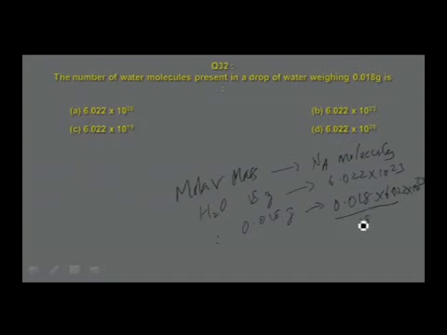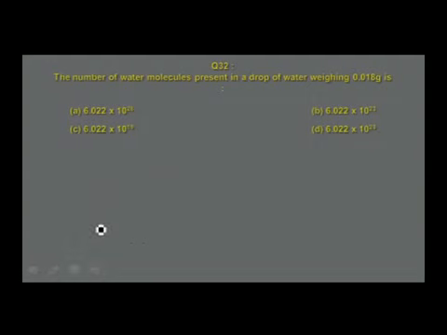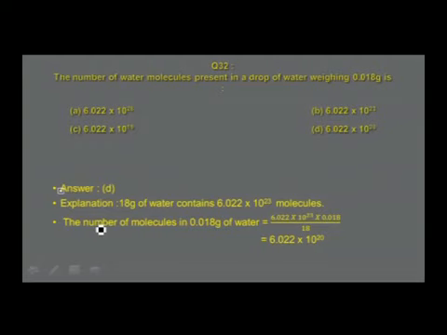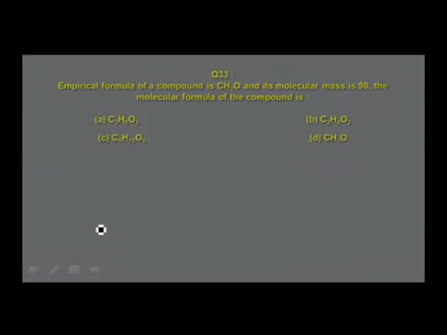So if you simplify, and you will get this answer in option D, I believe. Let us verify that. See, answer given is option D, that is 18 grams of water contains 6.022 into 10 power 23 molecules. Therefore, the number of molecules in 0.018 grams of water is equal to 6.022 into 10 power 20.